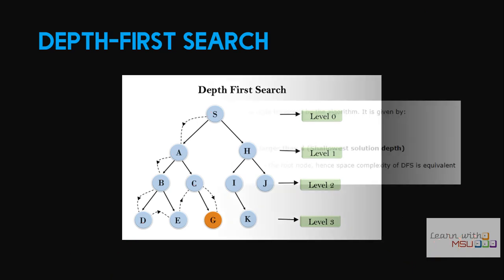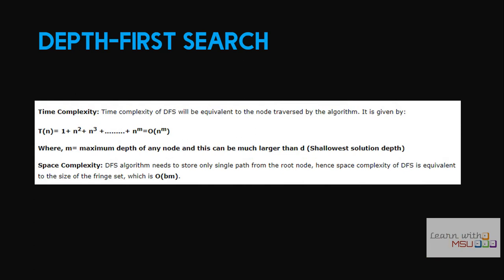So the time complexity is order of B power M. So B power 2, B power 3 up to B power M, that is actually the thing. M is the maximum depth. And for space complexity we use only B into M, since at maximum we will store up to M depth value. Other than that, it is not needed. As we said earlier, it is not complete. Since it is not complete, it is not optimal also.